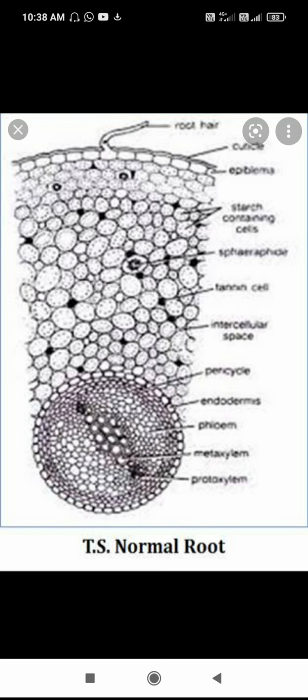Next we have to discuss the secondary growth in root.